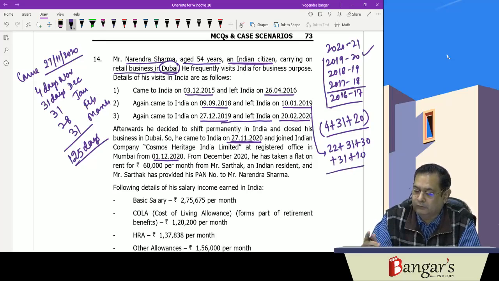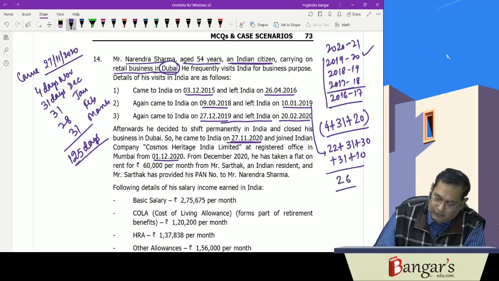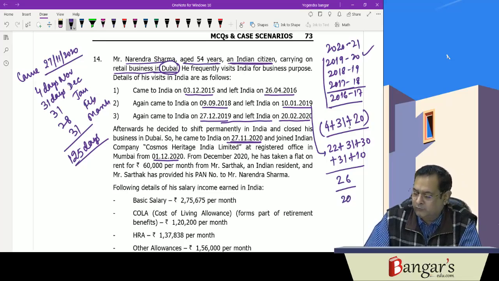For 2016-17 also, he is in India for 26 days. So how many days is he in India in the 4 years preceding the previous year? 4 plus 31 plus 20 plus 22 plus 31 plus 30 plus 31 plus 10 plus 26, so around 205 days only.